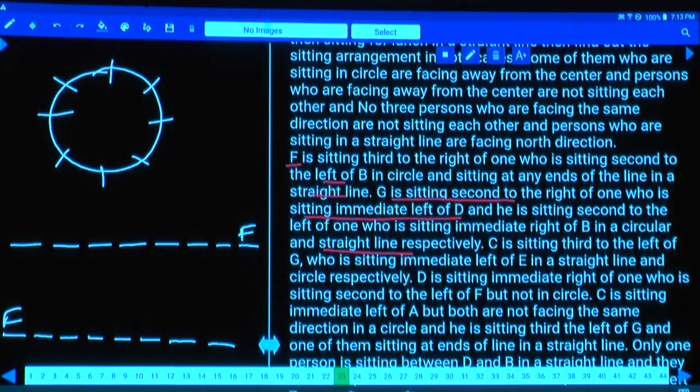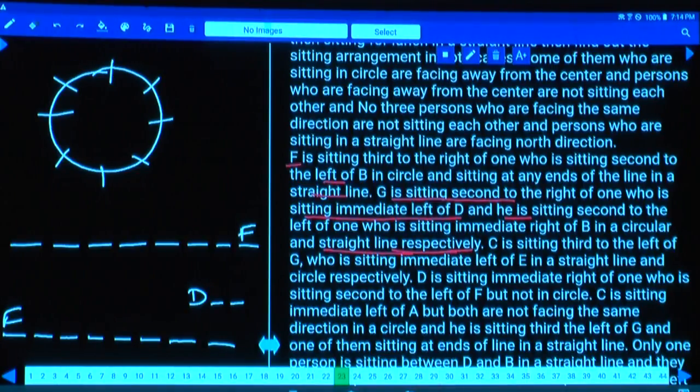G is seated second to the right of the person who is to the immediate left of D, in the circle. This is the first information, regarding the circle. And straight line respectively means in the same order. The second statement is regarding the straight line. What is the second statement? And he, that is G, is seated second to the left of the one who is seated to the immediate right of B. And G is seated second to the left of the one who is seated to the immediate right of whom?